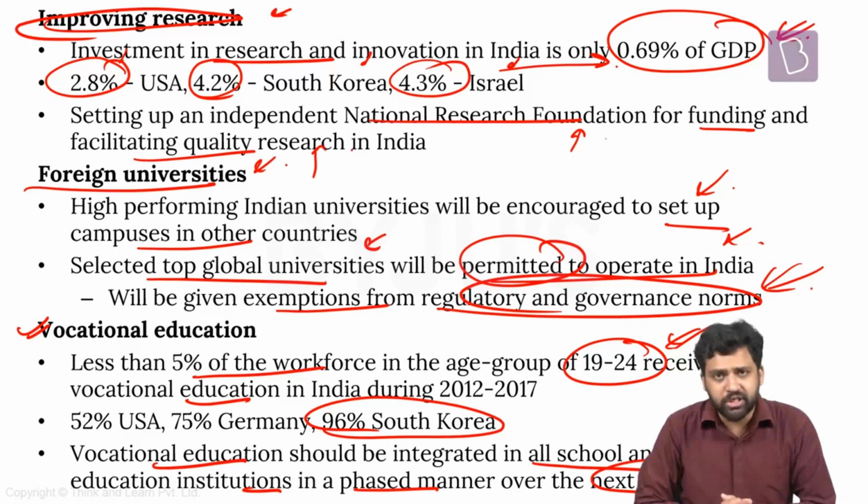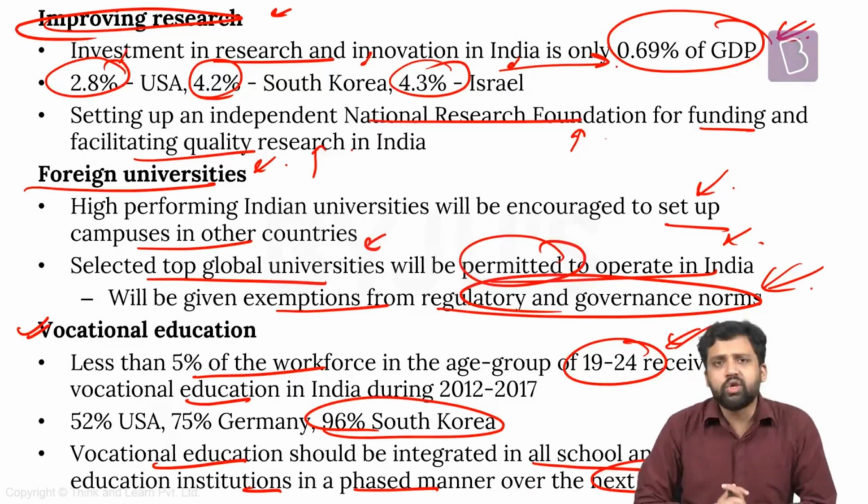The focus is on multidisciplinary education. The focus is on changing the regulatory structure right now, increasing the gross enrollment ratio, and again, how do we improve investments in research? How do we have more foreign universities come and participate in India? How can Indian universities go abroad? And yeah, vocational education is also something which has been recognized as a matter of prime importance. So this is about higher education.